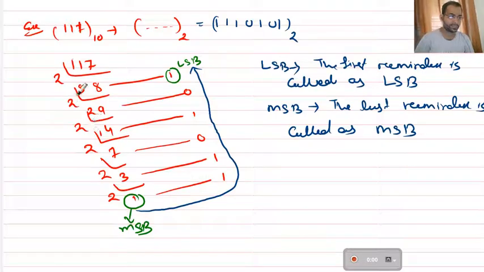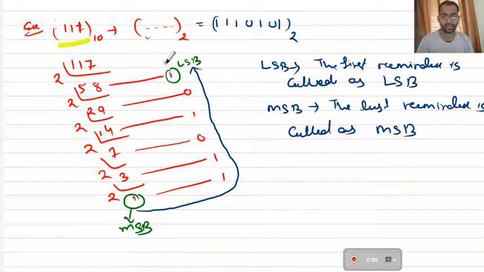Let us see with an example how to convert a decimal to binary. Suppose we are given the number 117, and it is asked what will be the binary equivalent. How to do that? As I have said, you have to divide by 2 progressively. We start dividing from 117. First we divide by 2, and we get 58, and as this is an odd number there will be a remainder, so the remainder is 1.